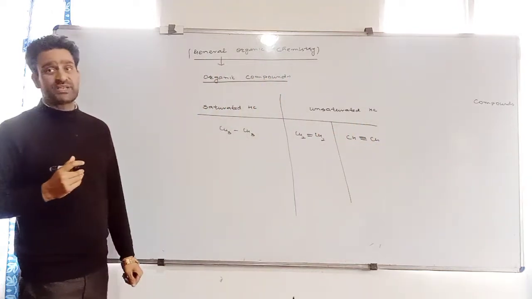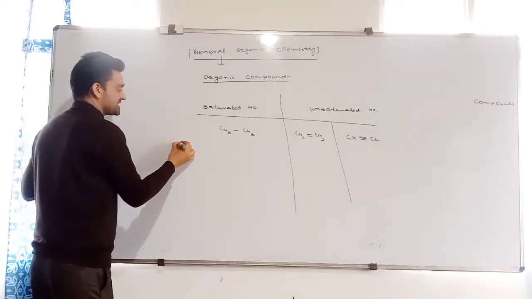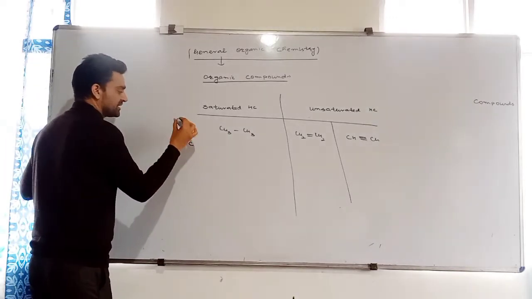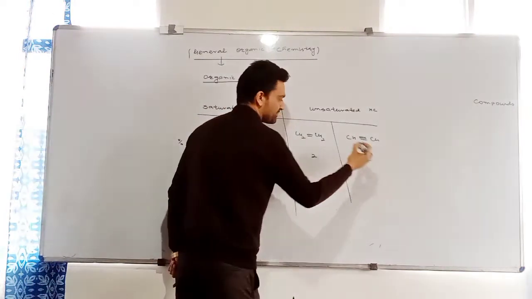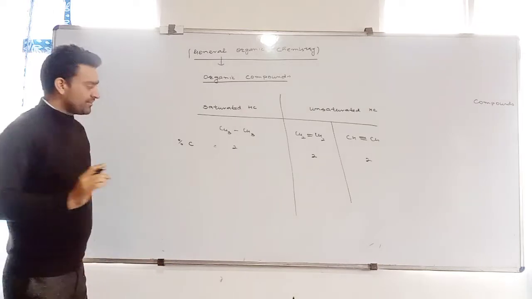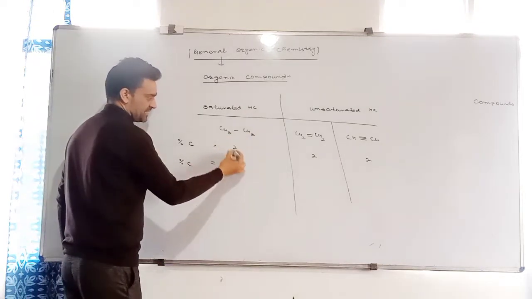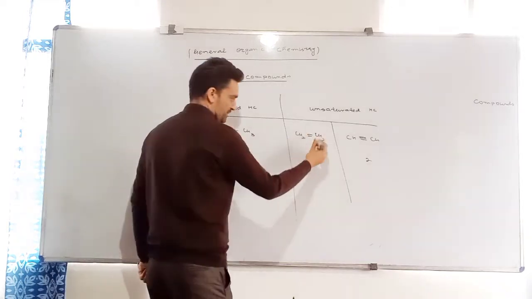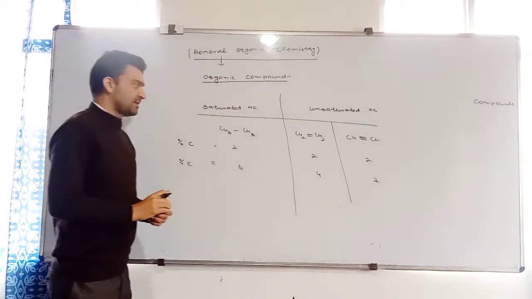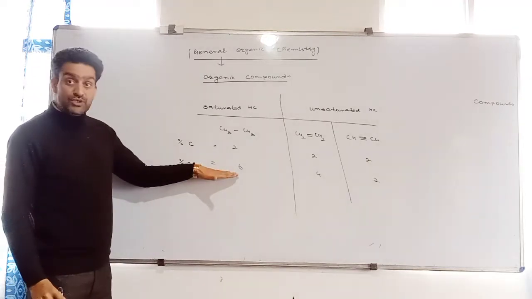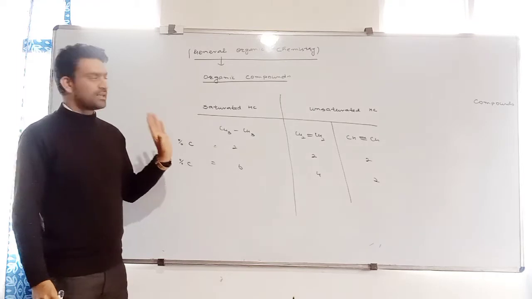Why do we call them saturated? And these are called unsaturated hydrocarbons. What is the percentage of carbon? Here we have carbon atoms 2, 2, and 2, right? What is the percentage of hydrogen? How many hydrogens are present? 3 plus 3? 2 plus 2? 1 plus 1? That means here saturation of hydrogen atoms is more, so we call them saturated hydrocarbon.